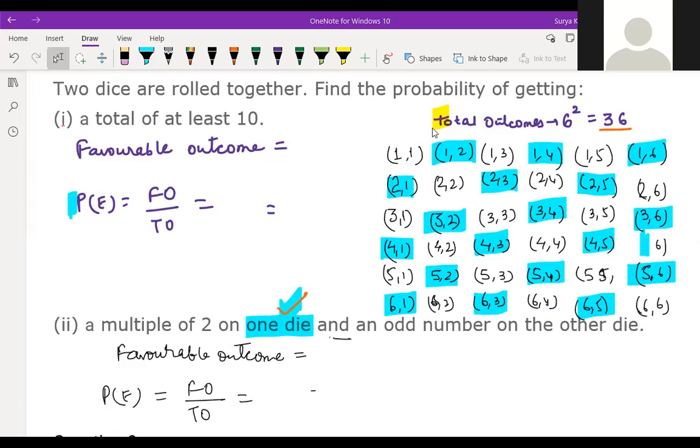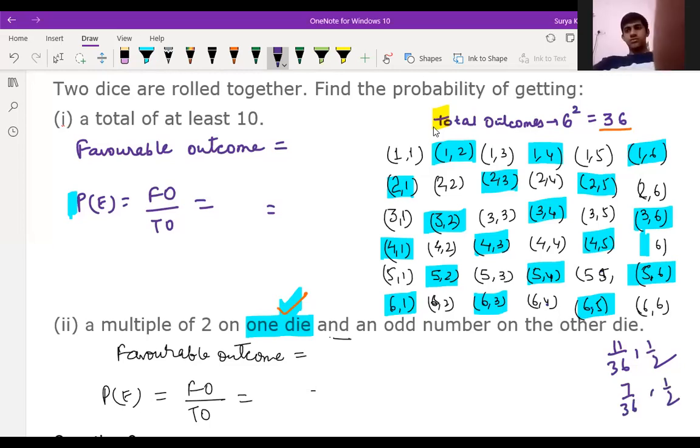Okay. Any more answers, children? Hemant has given the answer. You have to think so much in this. Remember, 7 by 36, 1 by 2. Okay. Anyone else?